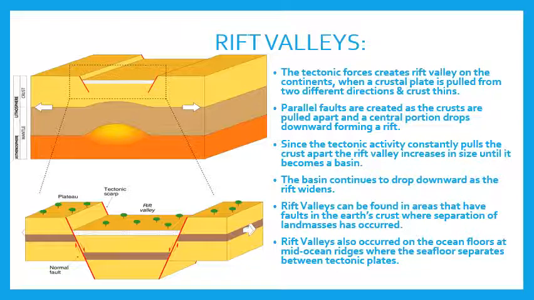In the second picture you can see the central part where the cracks, the rift, have been created and the faults have been created. There a plate has dropped downward and it has created a rift. Because this tectonic activity is a continuous movement, the plates are being pulled apart from each other, so this crack will widen and it will give birth to a basin.